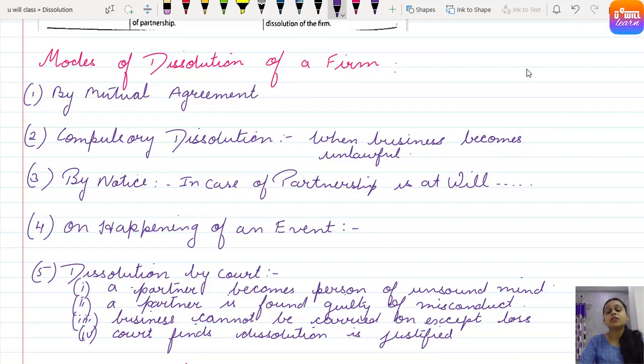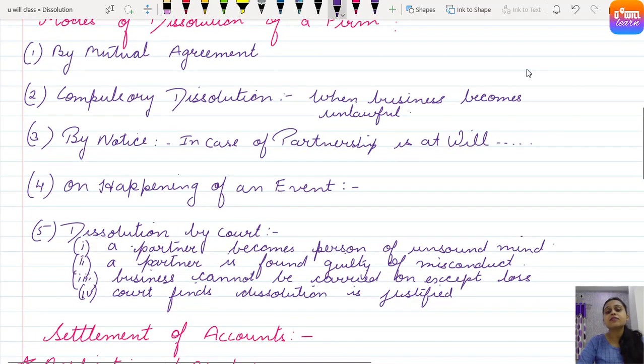Then comes fifth, dissolution by court. What are the cases where the court has to intervene? The court has to interfere to dissolve the firm. First, a partner becomes a person of unsound mind. If a partner becomes of unsound mind, business has to be closed down and the court may interfere to close down the business. Second, a partner is found guilty of misconduct. If some unlawful activity or misconduct is being carried out by the firm, the court may interfere and ask to close down the firm. Third, business cannot be carried on except at a loss.